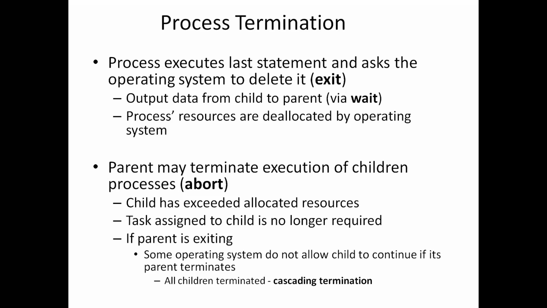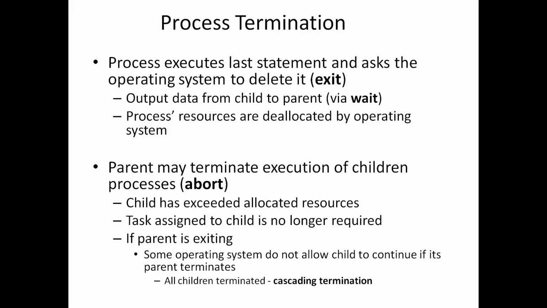A parent may terminate execution of a child process. That is called abnormal termination, and it happens for three main reasons. One is the child has exceeded usage of the resources allocated to it. Next is the task assigned to the child is no longer required. Whatever task was given to the child, if that task is not required, the child process will be terminated by the parent.